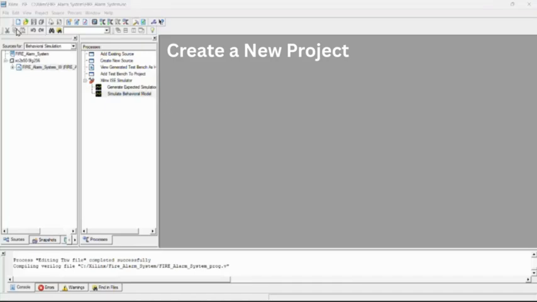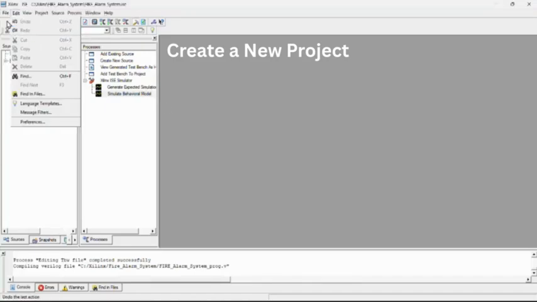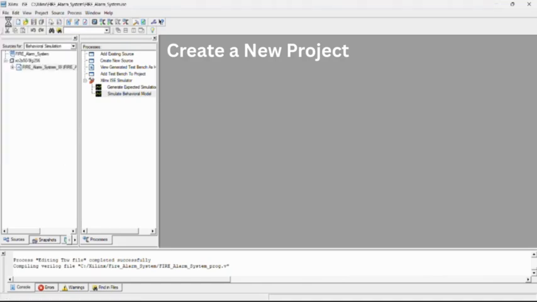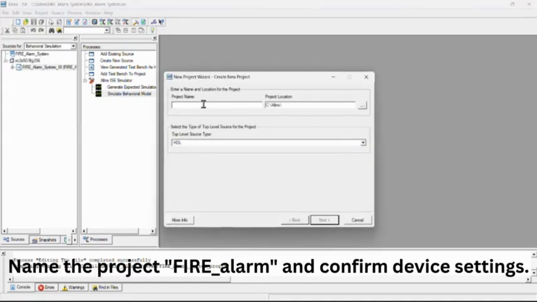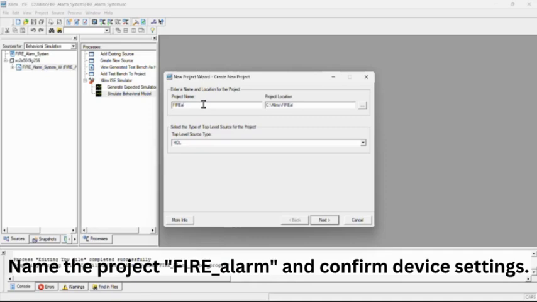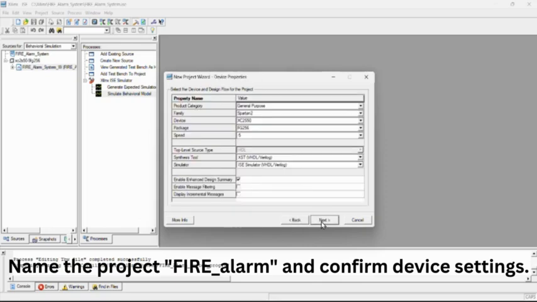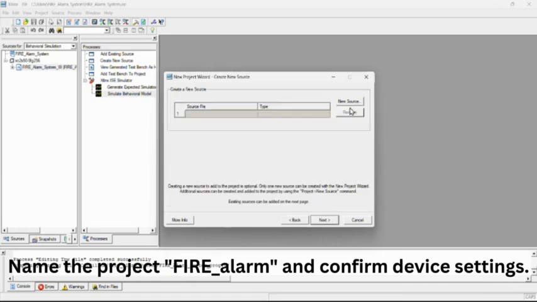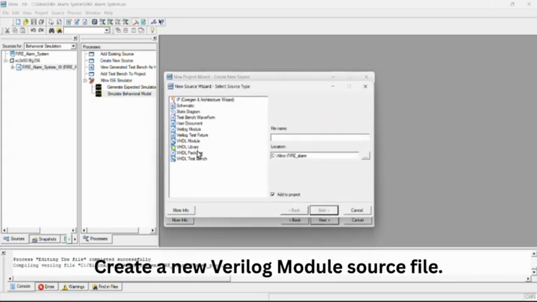Create a new project. Name the project fire_alarm and confirm device settings. Create a new Verilog module source file.